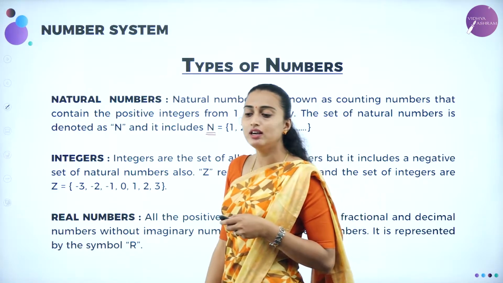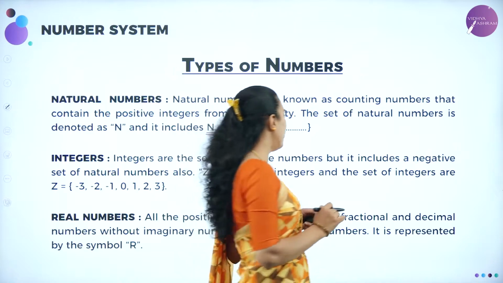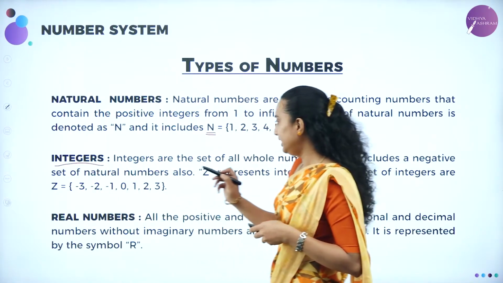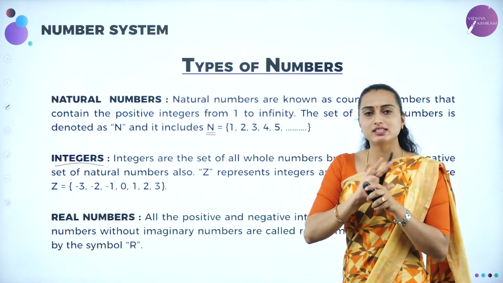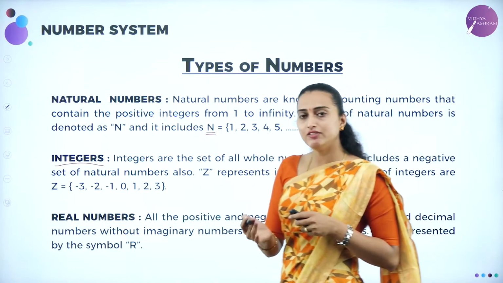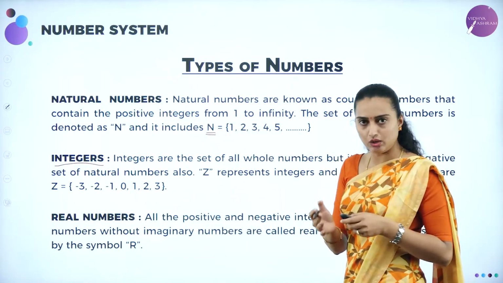The natural number is denoted by the capital letter N. Next we'll be moving on to the integers. Integers are a set of all whole numbers, which will have the negative numbers as well as the positive numbers, including 0.